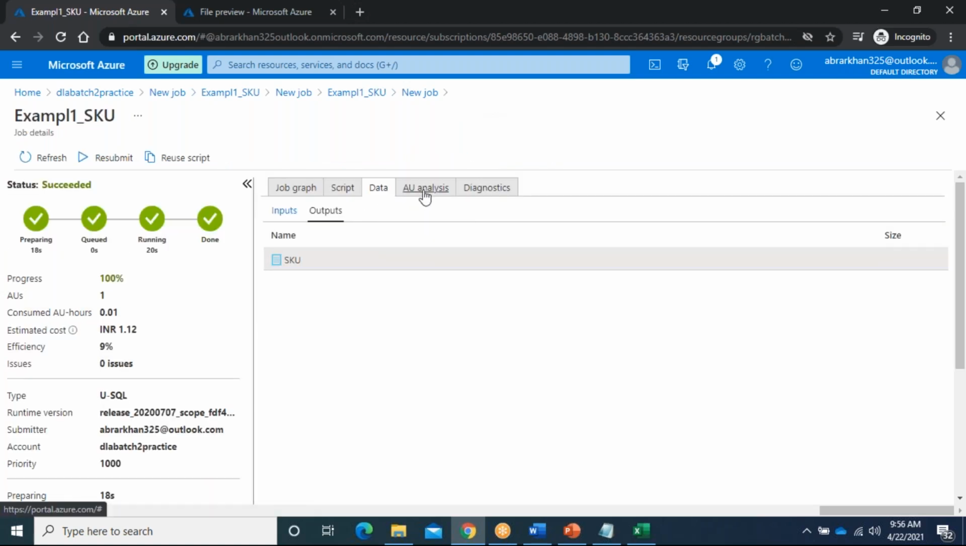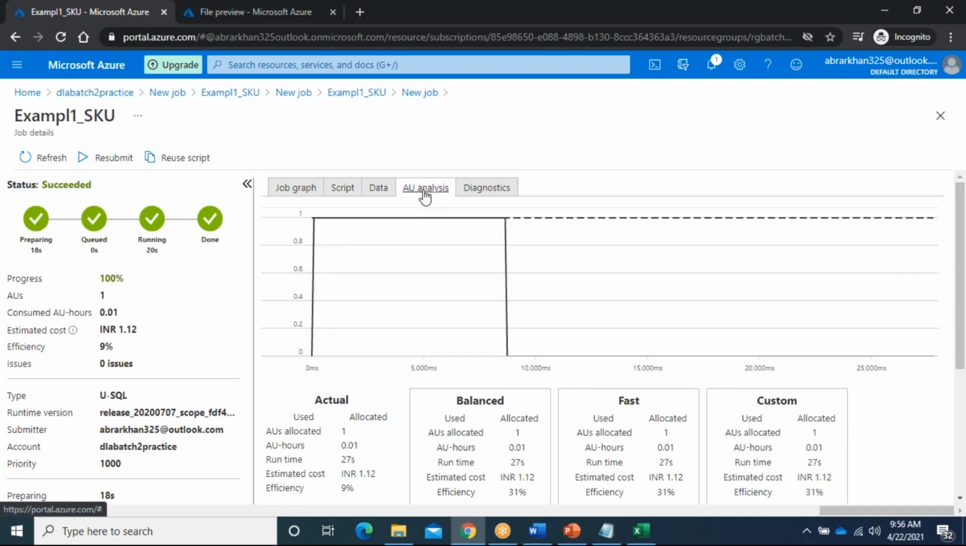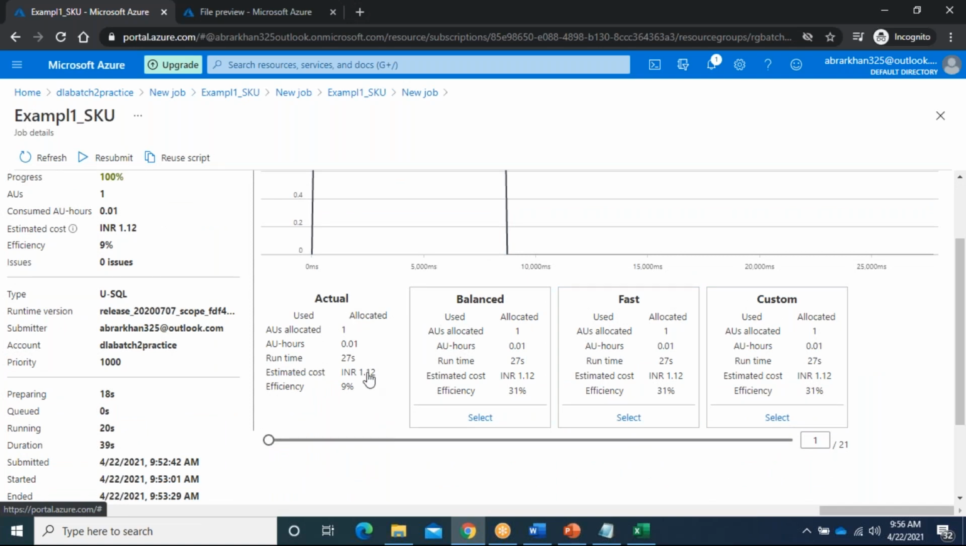Now, here they will give the AU analysis. If you run this one, this is a very small job, so that is the reason they didn't provide anything. For example, if it is more data and you set 4 or 5 AUs, they will tell what AU count is the balanced one, and what AU count you should choose. Suppose if you use it in a real time environment, they will tell. They will tell what is the efficiency, what is the cost.